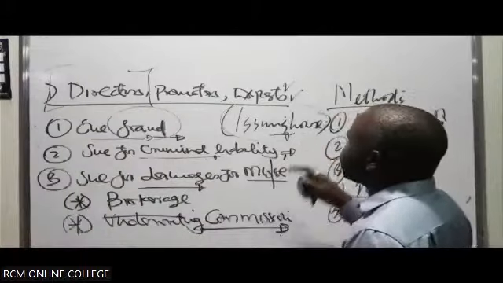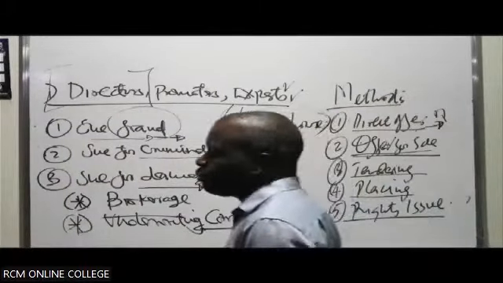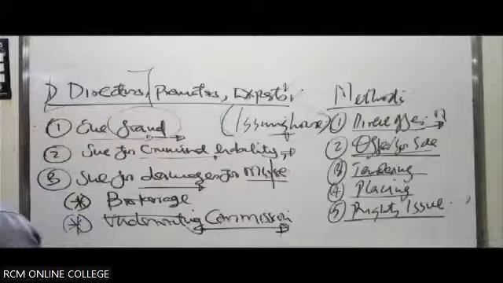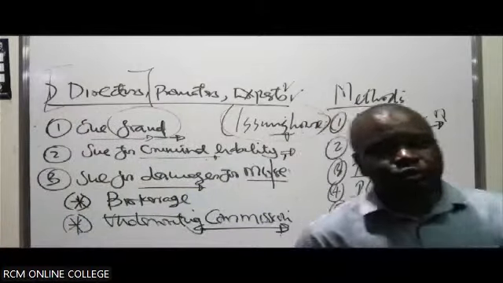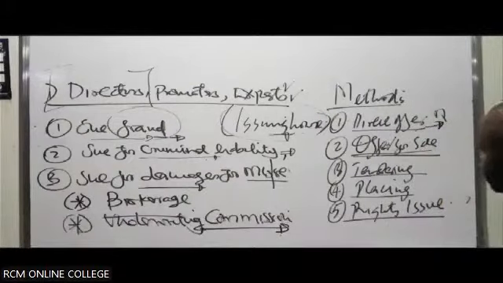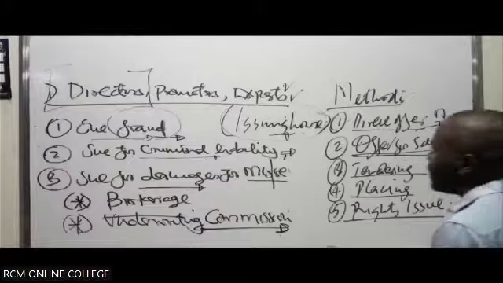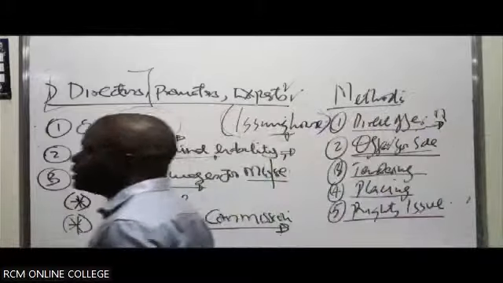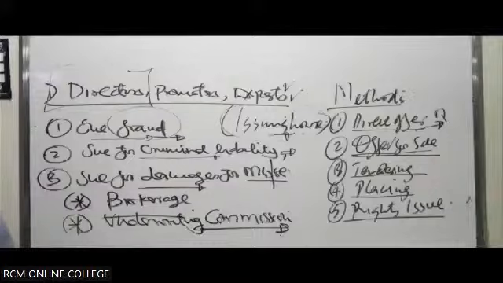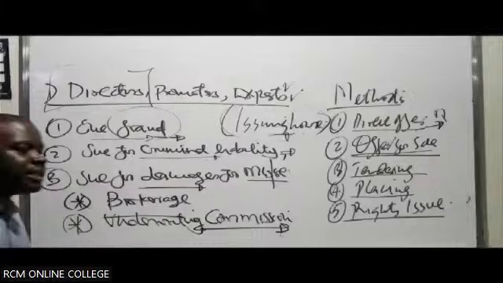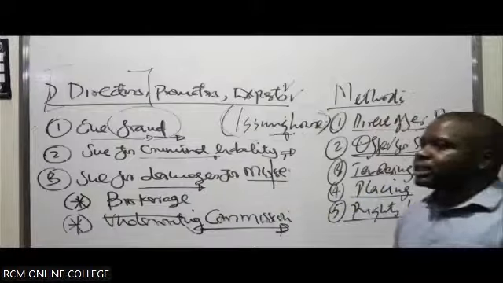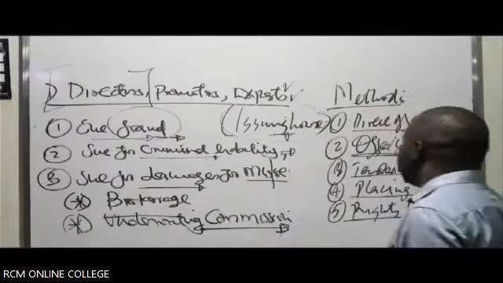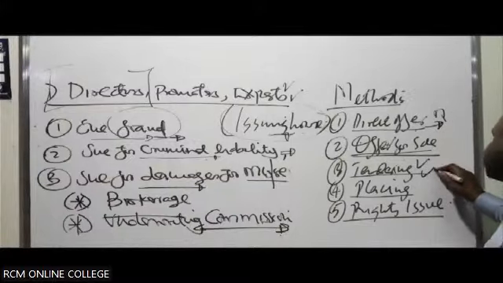The issuing house would have taken up the risk. Already taken up what? The risk of issuing the shares. So under offer for sale, all the shares of the company are sold to an issuing house, which now in this case takes up the mandate of preparing the prospectus and fully having to do what? Sell the shares by itself. In this case, it is advantageous because it actually saves time for the management to focus on the key business of the company, other than having to be involved in having to do what? Prepare the prospectus.